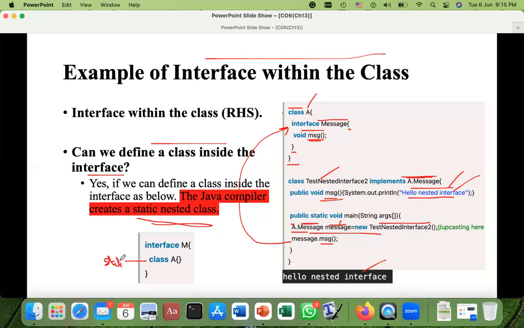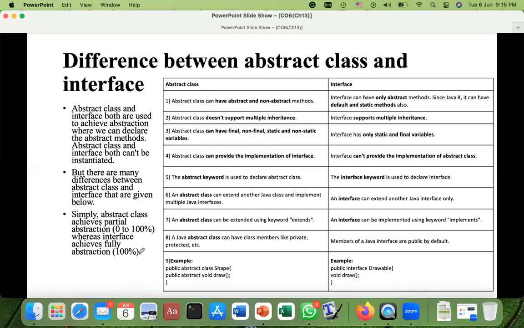I don't have the writing pad, so anyhow. That static keyword would be here during the first step. Okay. This is some theoretical stuff. Up to now, whatever you have learned about abstract classes and whatever you have learned about interfaces is just mentioned here.